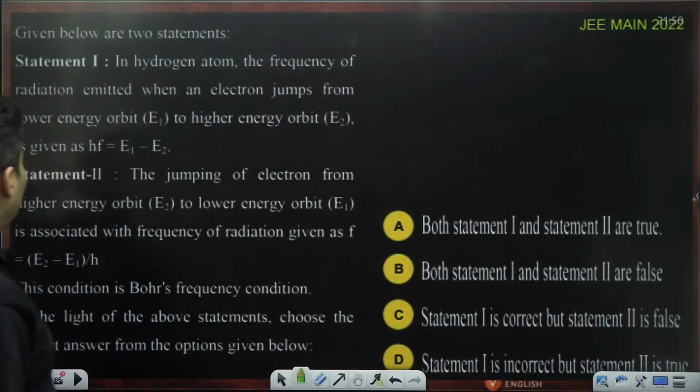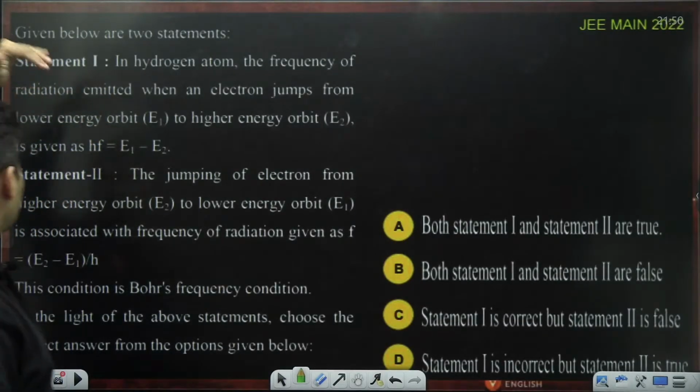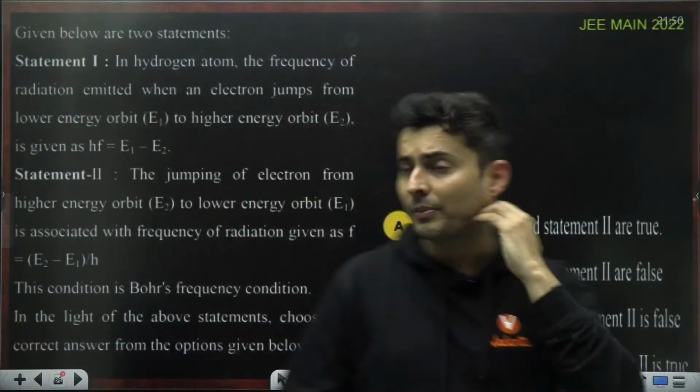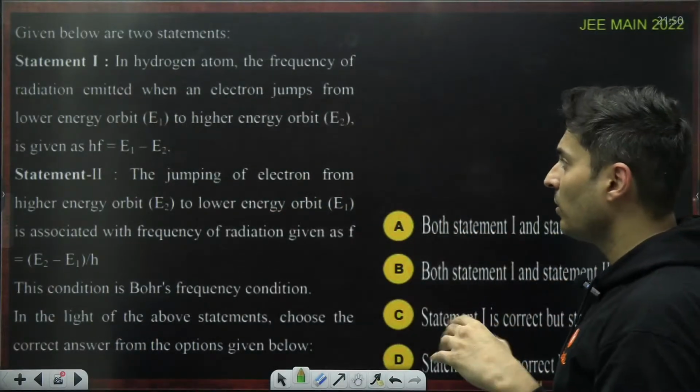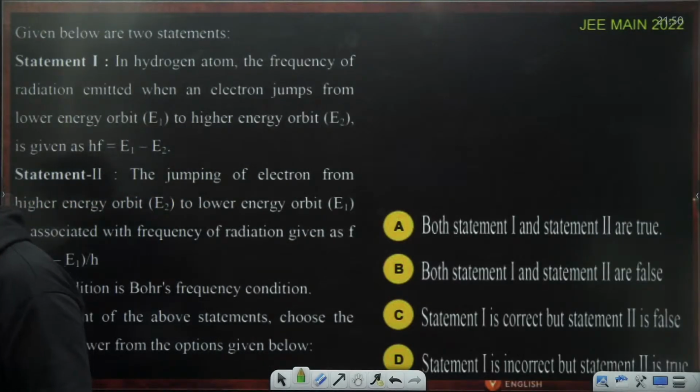Okay, statement based. Statement 1: in a hydrogen atom, the frequency of radiation emitted when an electron jumps from lower to higher energy is given as hf is equal to E1 minus E2. Is that right? First of all, look at statement 1.